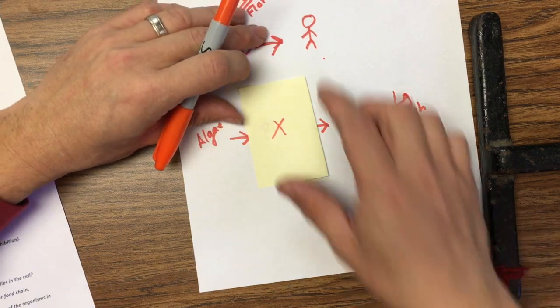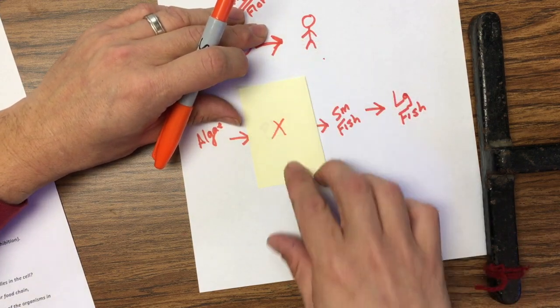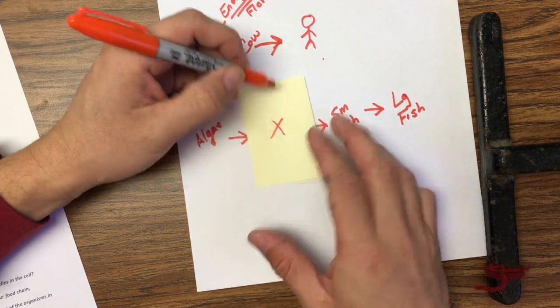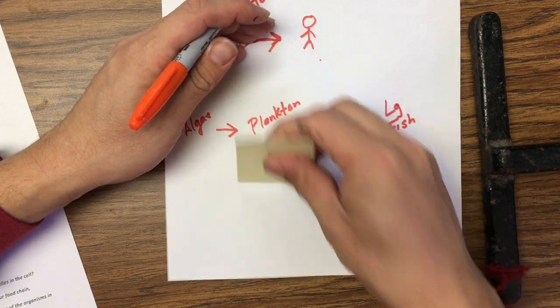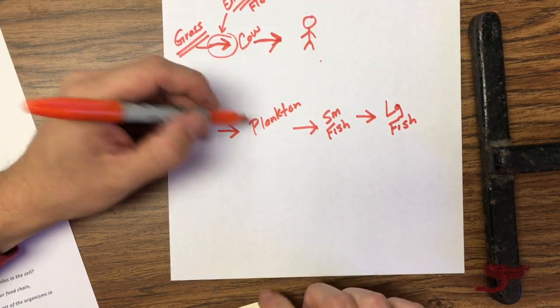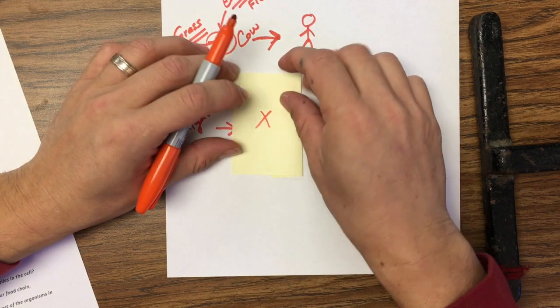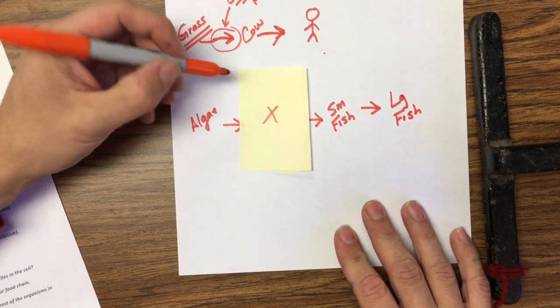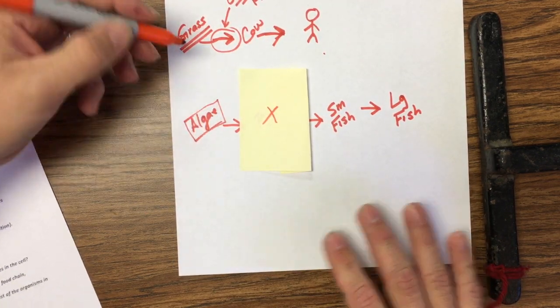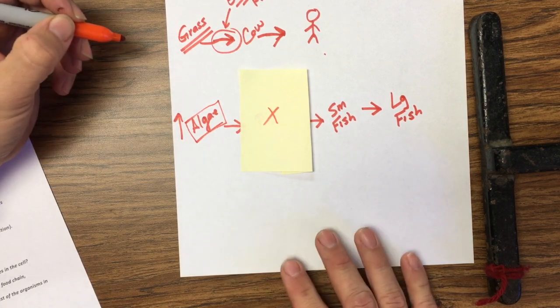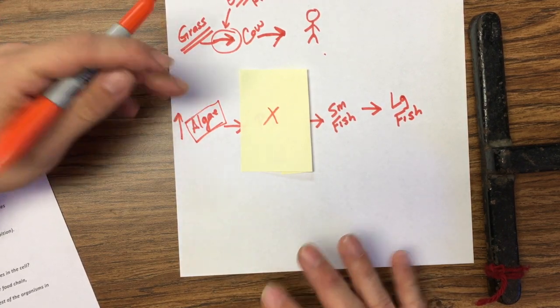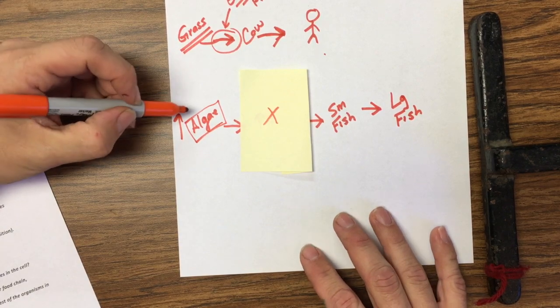Now, here's another concept. If there is no plankton, the algae is going to grow. That's a type of plant here.